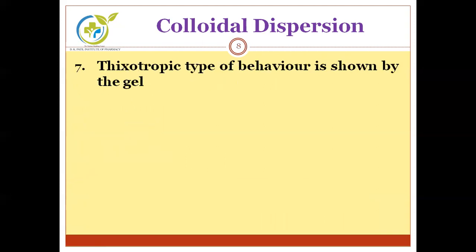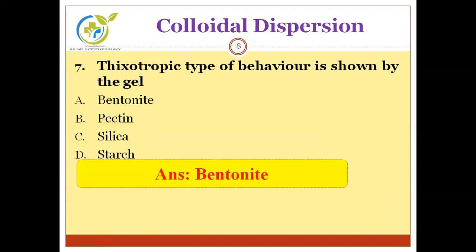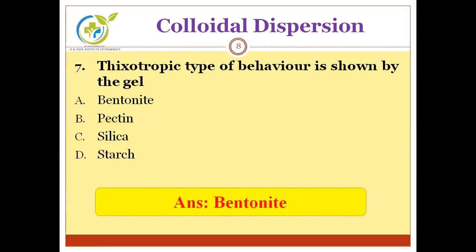Thixotropic type of behavior is shown by which gel? Option A, bentonite; B, pectin; C, silica; and D, starch. Can you guess the correct answer? The correct answer is bentonite. Bentonite shows the thixotropic type.